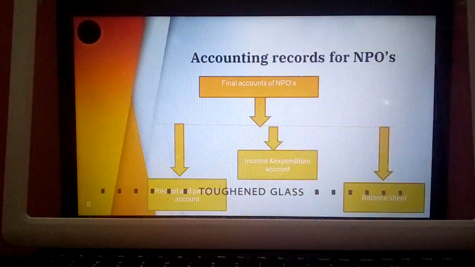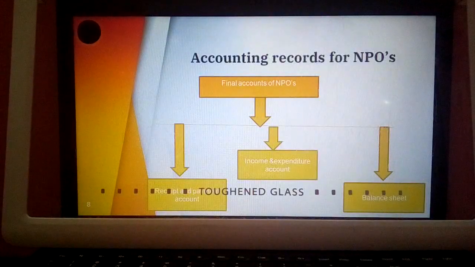In this manner they raise their fund, and most of their transactions are through cash or bank, and they maintain different ledgers so that at the end of the year they can prepare a balance sheet. They maintain ledgers of all their incomes, expenses as well as assets and liabilities, and they even maintain a stock register in order to record their assets. The main important thing is they do not maintain a capital account. Instead they have a capital fund account where all of their raised funds are added, and this capital fund is recorded under the liability side of the balance sheet.